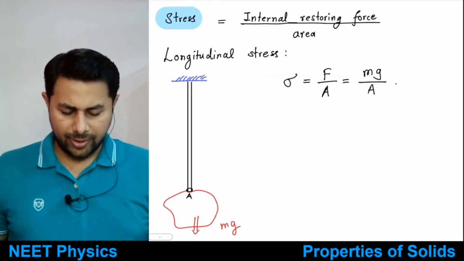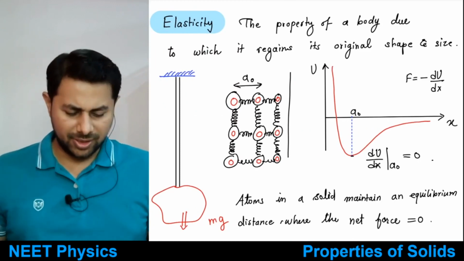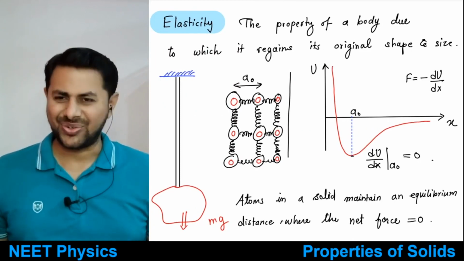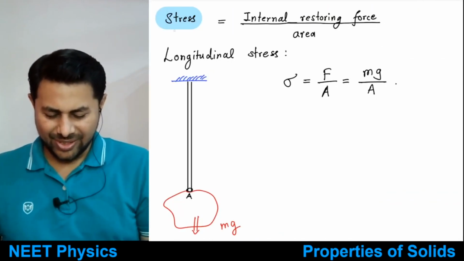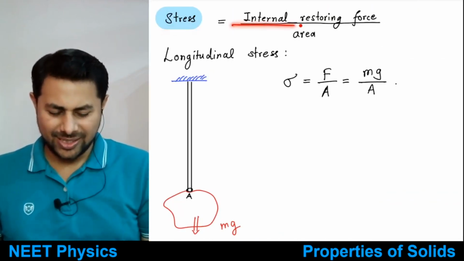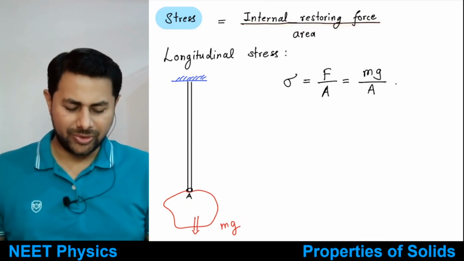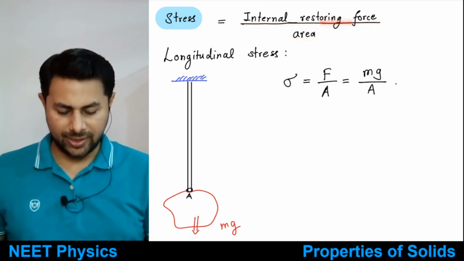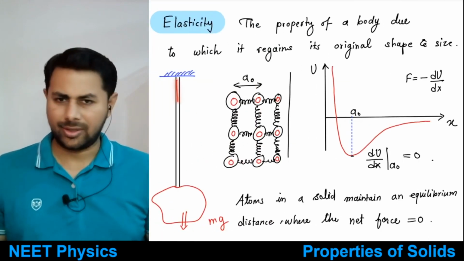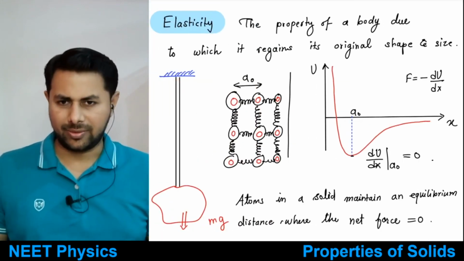Okay, then there are some definitions. This is the smallest chapter, so let's see them. The first one is stress. Stress is the internal restoring force per unit area. It is the internal restoring force generated in the wire, let's say, or any object, per unit area.